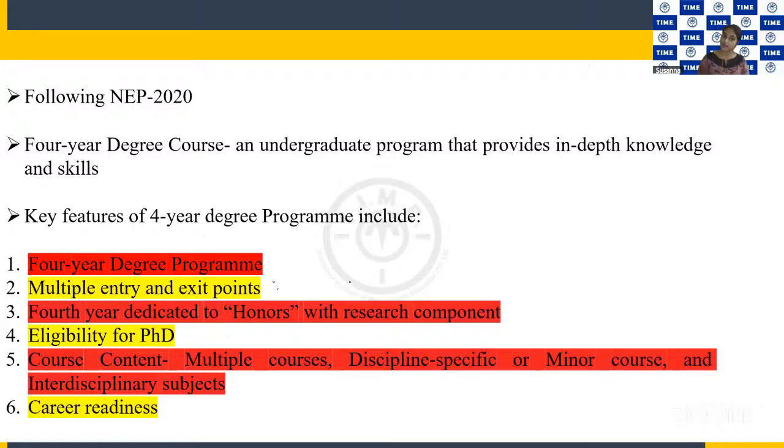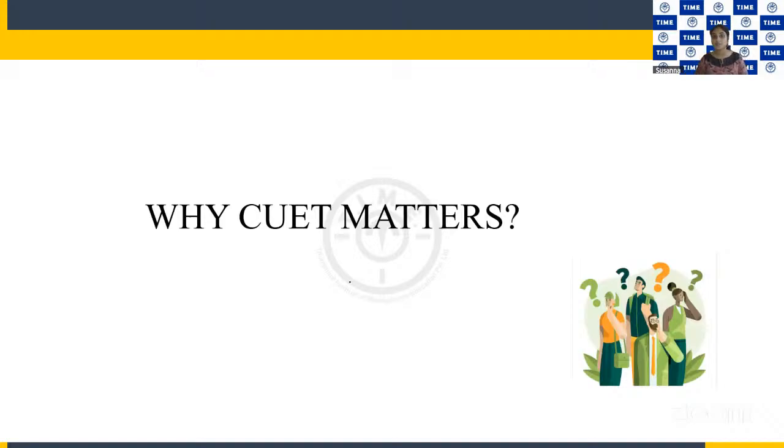And the last important feature is career readiness. Once you complete the 4-year degree program, you are really eligible for a job. So these things make the 4-year degree program very important. To get into this 4-year degree program, you need to qualify the CUET exam. So in that way, the CUET exam is very important. I hope, students, you got the answer for this question. CUET matters, right?